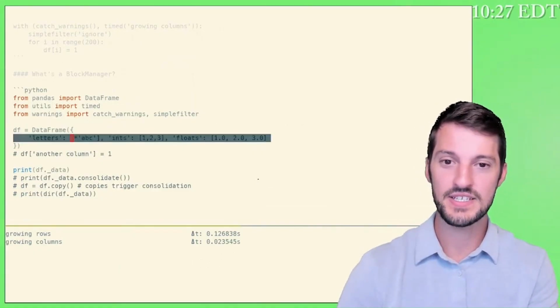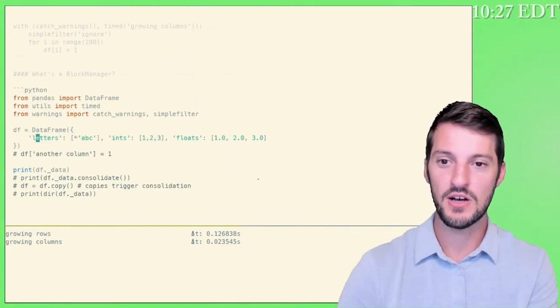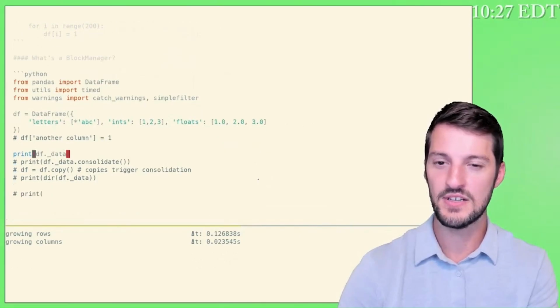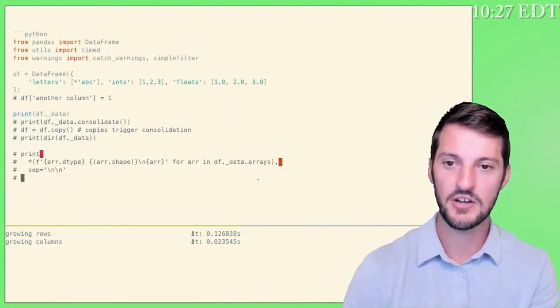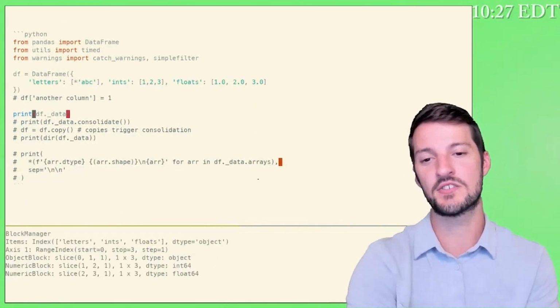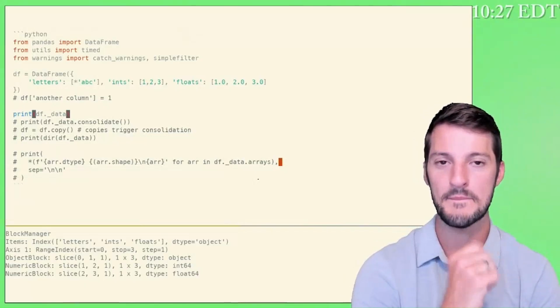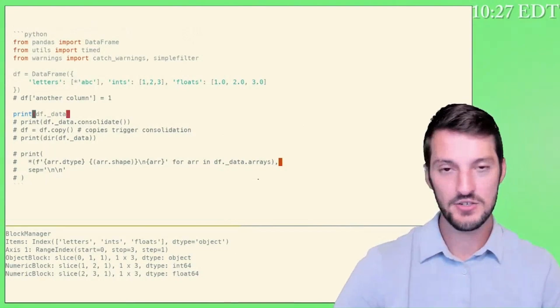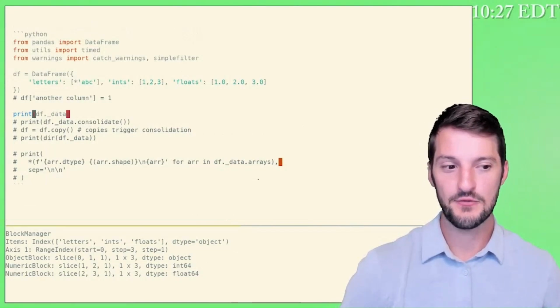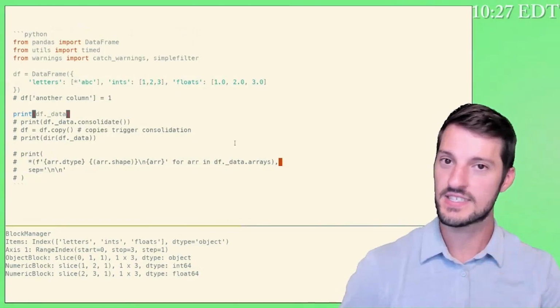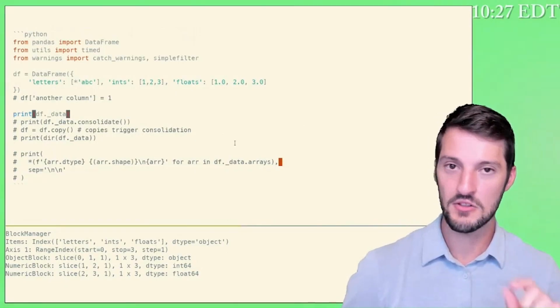If I take a pandas data frame and I have a column of letters, a column of integers, and a column of floating point values, we can actually take a peek under the hood. If you've never inspected the underscore data attribute, we get access to something called the block manager. Earlier, I told you the pandas data frame used to look like a dictionary. It still kind of does, but it's a little bit smarter.